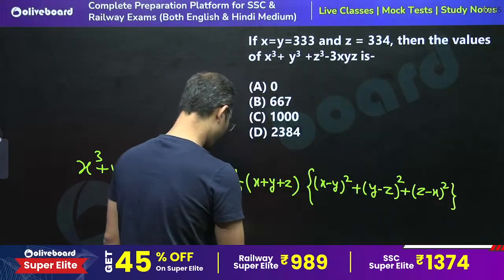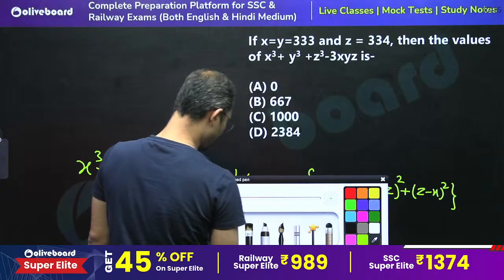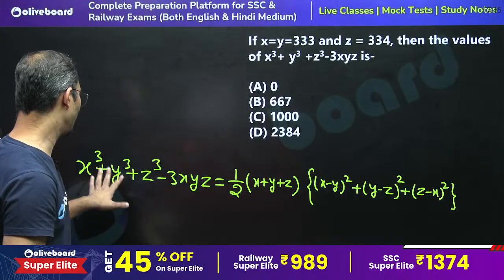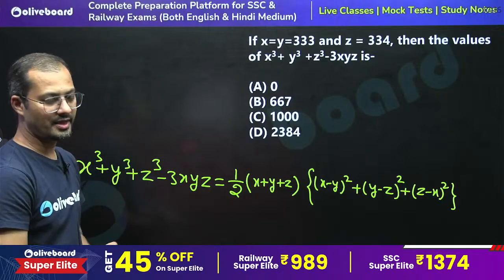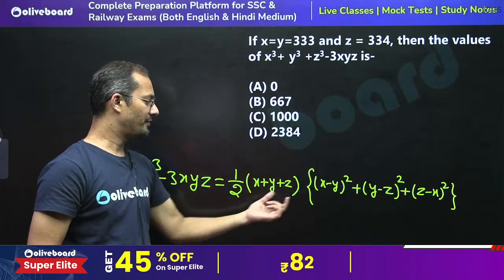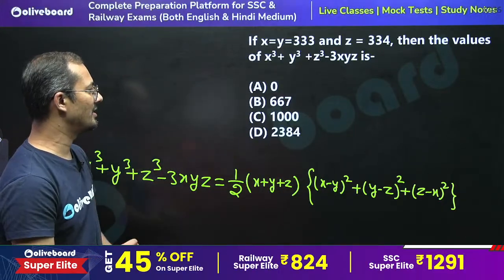Is this clear? So you must know this formula. If you know it, you can easily calculate this question.